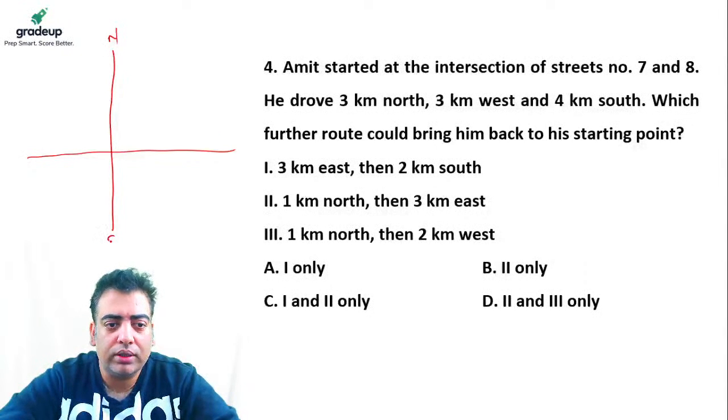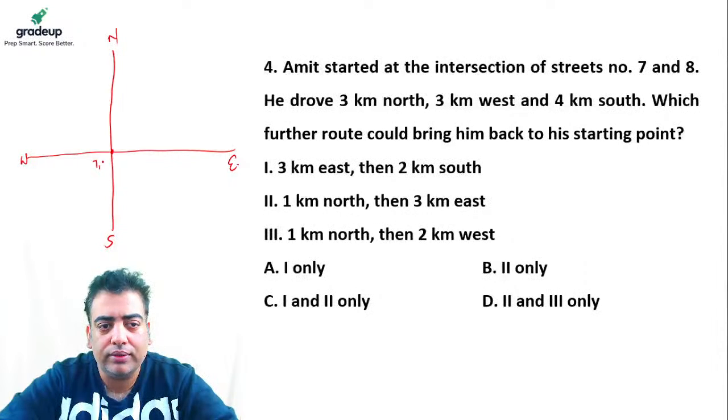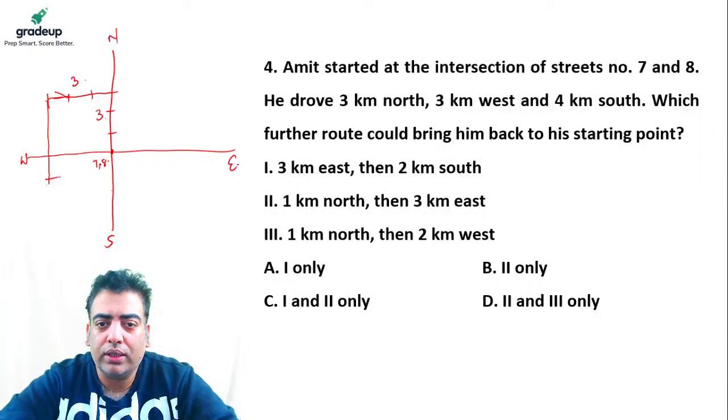So this is north, south, west, and east. Let's say this is the intersection of road number 7 and 8. One of the roads we can consider road number 7, the other road number 8. He drove 3 kilometers towards north, 3 kilometers west, and 4 kilometers towards south. Which further route could bring him back to his starting point?